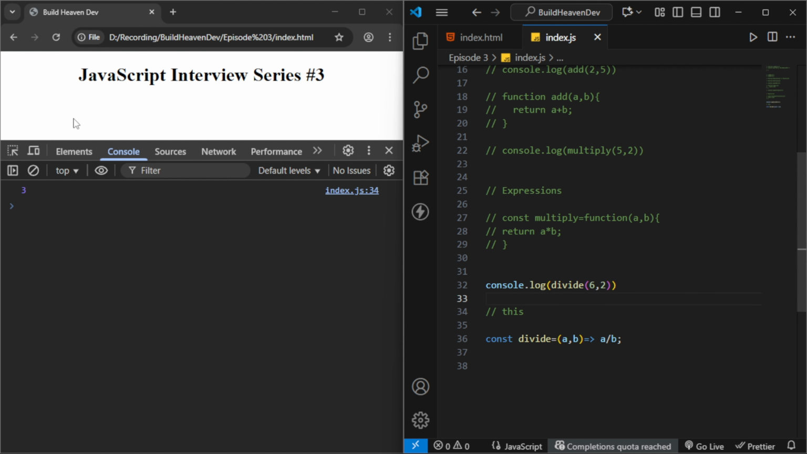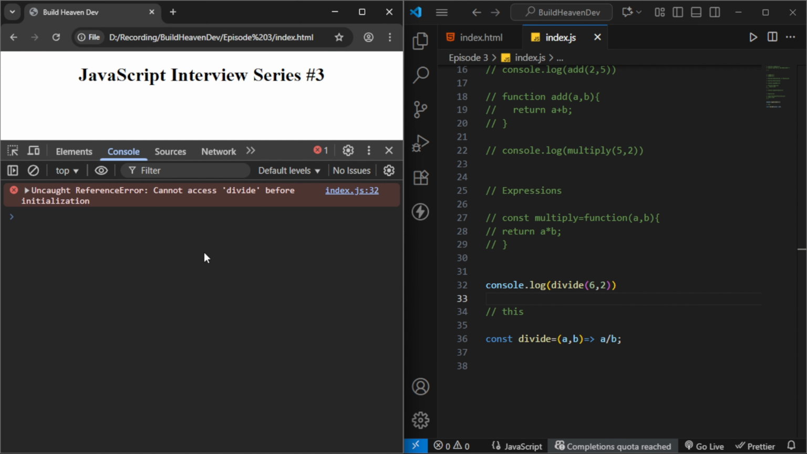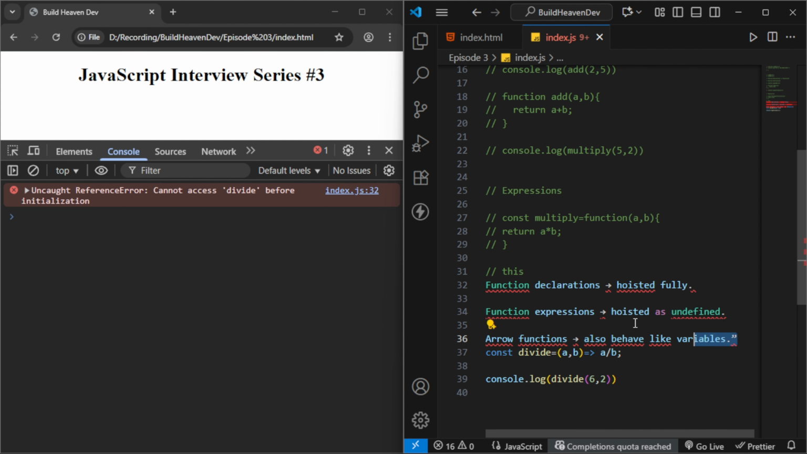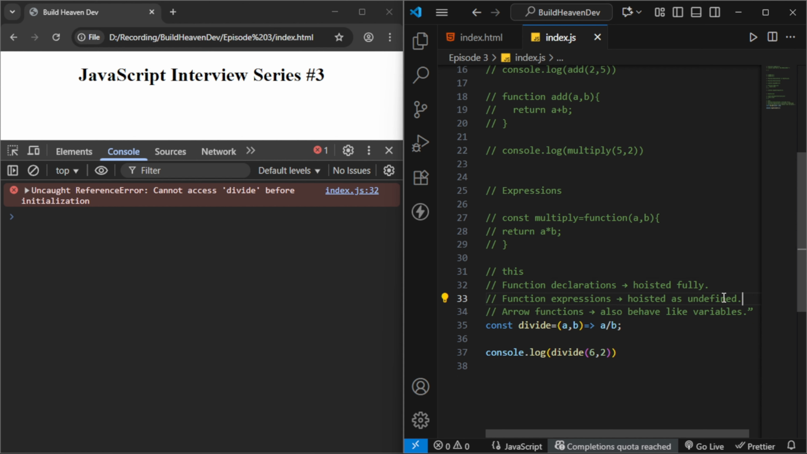Let's see. If we try to access divide before initialization, it says cannot access divide before initialization. But if it is a normal function, you can access it. So keep in mind these 3 things: function declarations are hoisted fully, function expressions are hoisted as undefined, and arrow functions also behave like variables. Keep these things in mind.